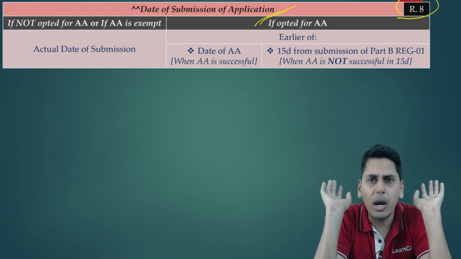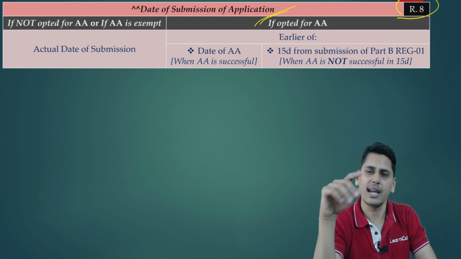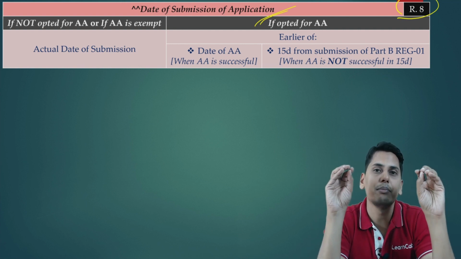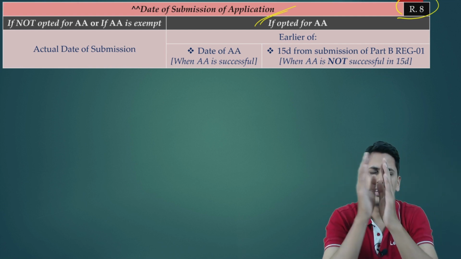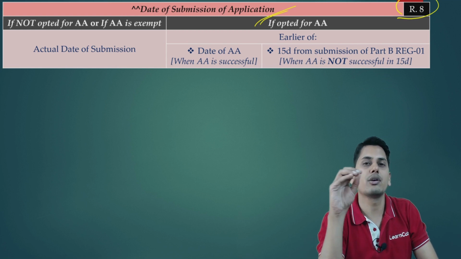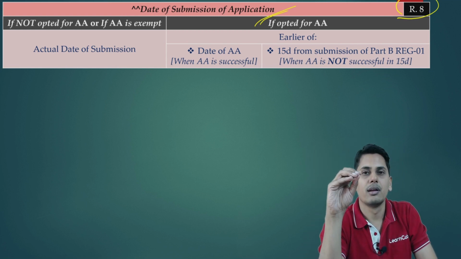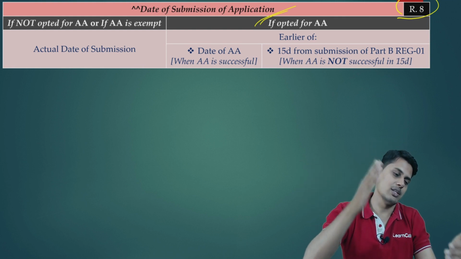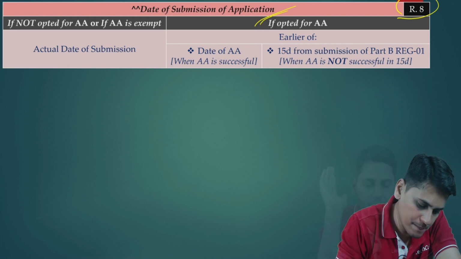Aadhaar authentication not opted at all, or Aadhaar authentication is exempted. In that case, the date on which I actually submit REG01, that would be the date of submission of application, the date on which I am receiving the acknowledgement. Friends, in simple terms, what is the date of submission of application? For practical life, the date on which you are receiving the ARN number, you are receiving the acknowledgement, that is the date of submission of application. From that date, the reaction time of the officer, the countdown starts.